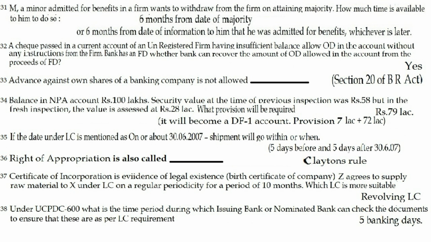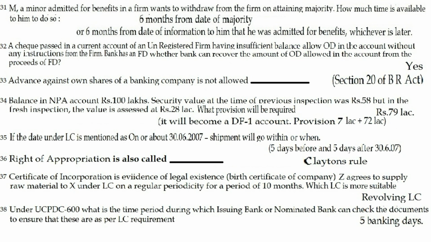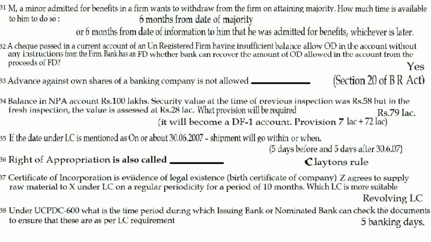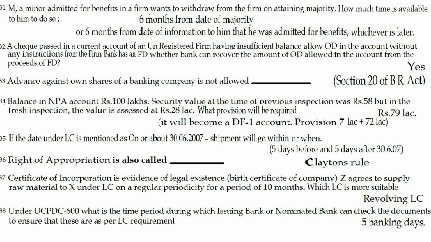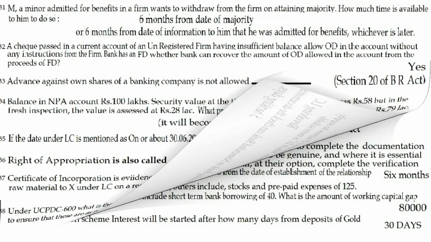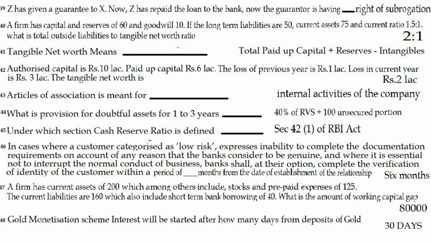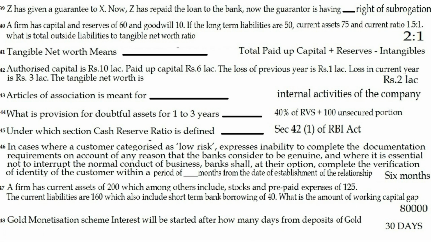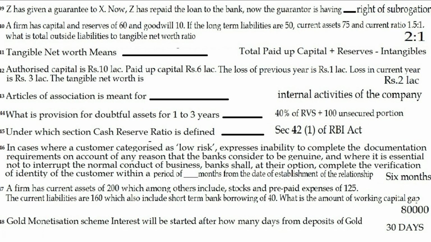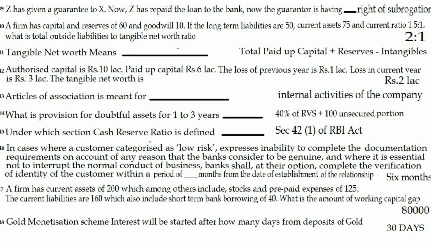Question 38. Under UCPDC 600, what is the time period during which issuing bank or nominated bank can check the documents to ensure that these are as per LC requirement? The answer is 5 banking days. Question 39. Z has given a guarantee to X. Now Z has repaid the loan to the bank. Now the guarantor is having dash. The answer is right of subrogation.